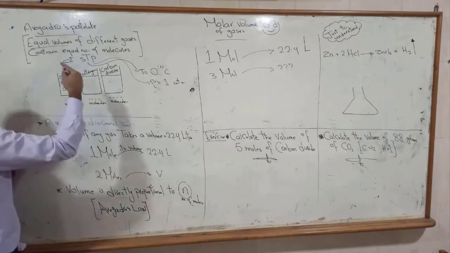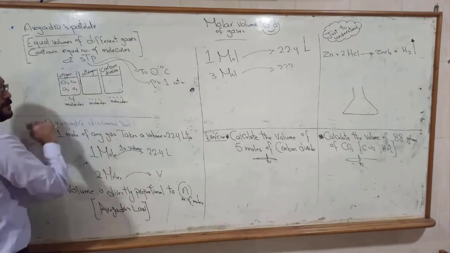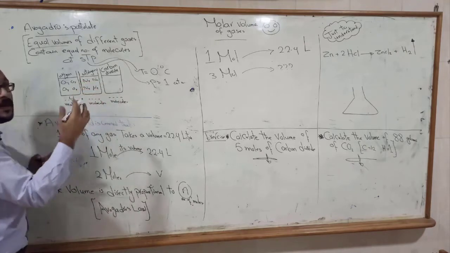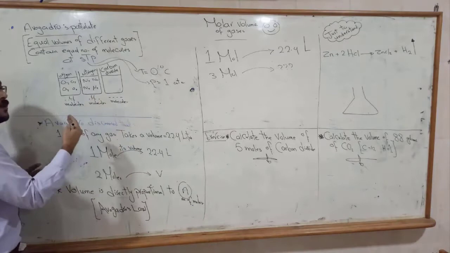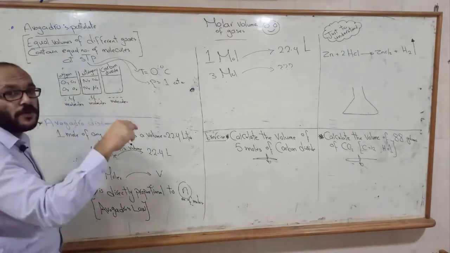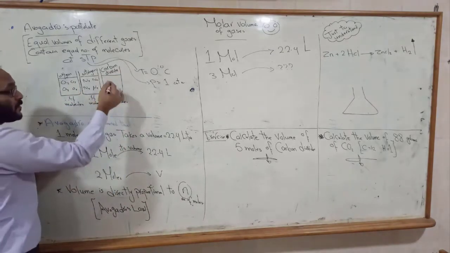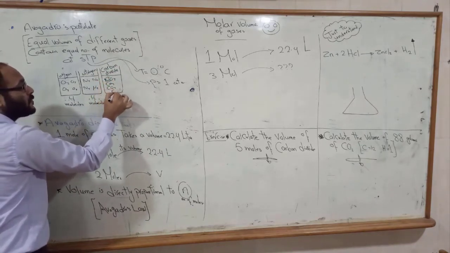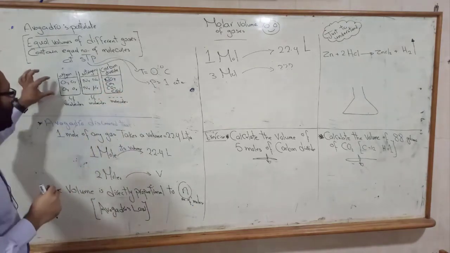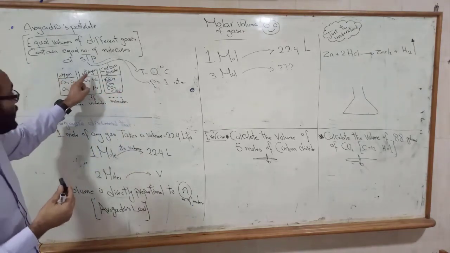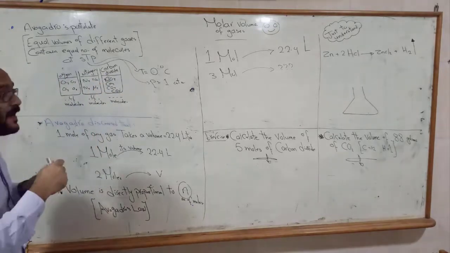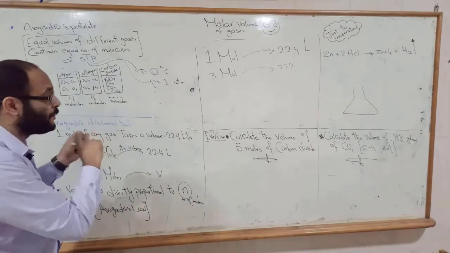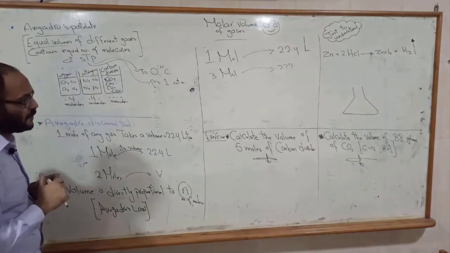Also, if we counted the number of molecules of the nitrogen beaker, they will be nitrogen, nitrogen, nitrogen, nitrogen. How many molecules? Also 4 molecules. If we counted the number of molecules in the carbon dioxide beaker, they will be carbon dioxide, carbon dioxide, carbon dioxide, carbon dioxide. So if we have equal volumes of different gases, they have the same number of molecules. I'm trying to make you understand what Avogadro said.